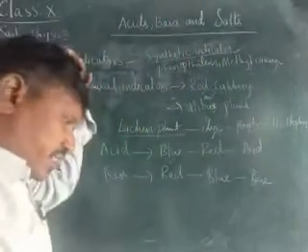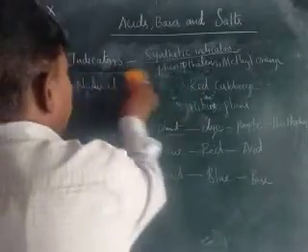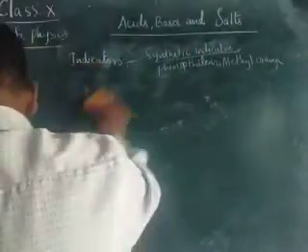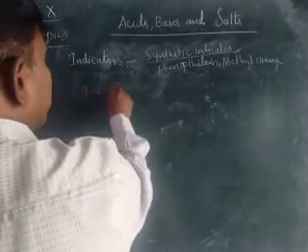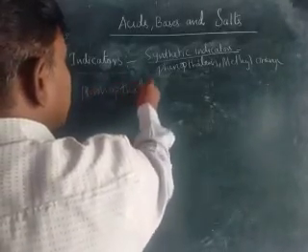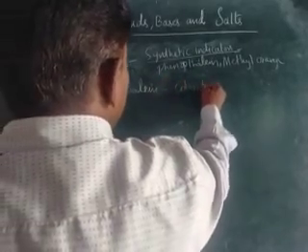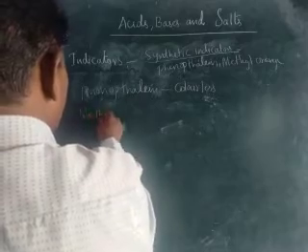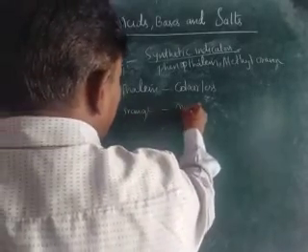Normally they are artificial indicators, not natural. Phenolphthalein and methyl orange. And here, phenolphthalein is colorless. Methyl orange is an indicator which is orange in color.